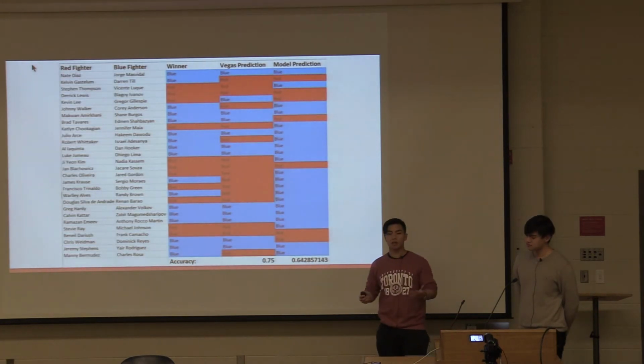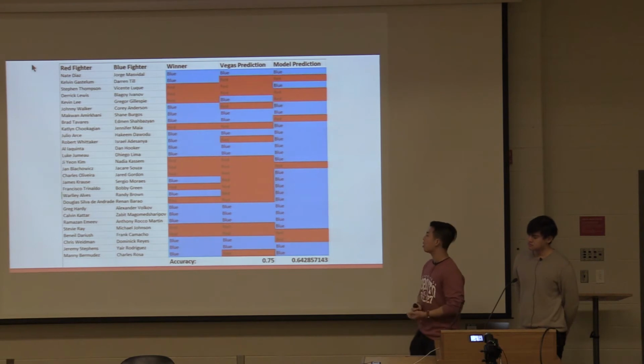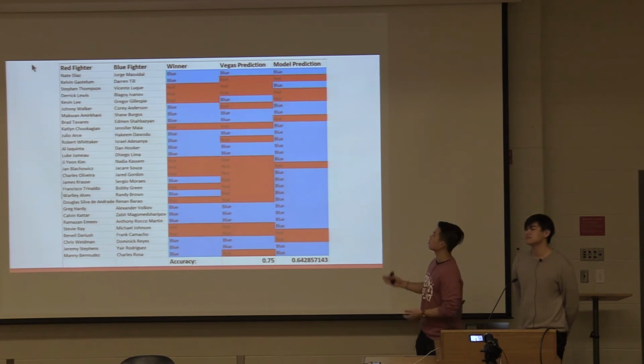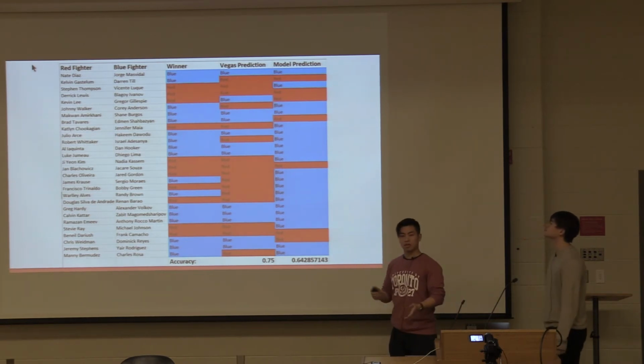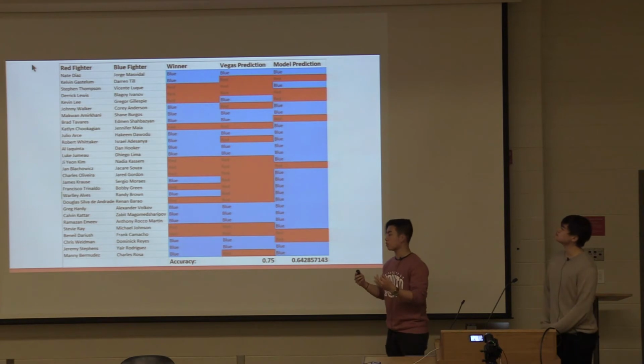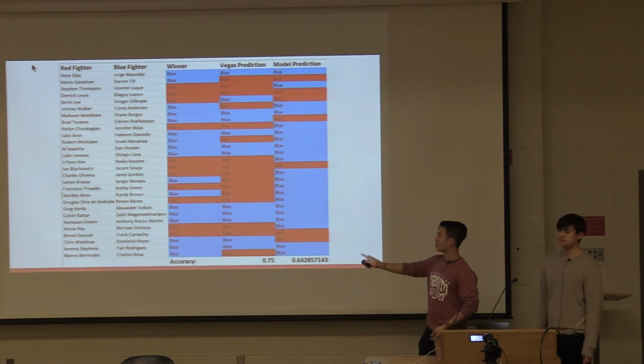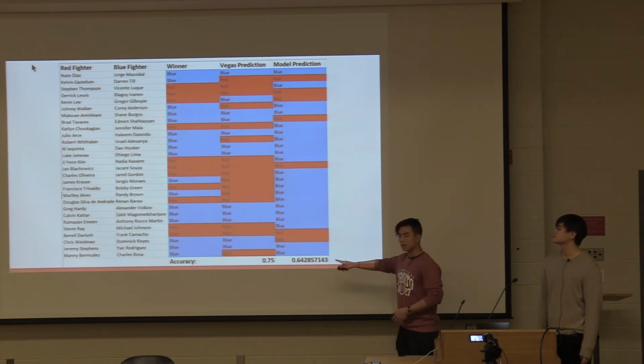And after we had our model, we decided to run some tests on some recent fights. These are fights from around a month ago that the model did not train, validate, or test on, just so we could visualize how Vegas did, what Vegas predicts will be the winner, and how our model did. So you can see that Vegas is actually quite accurate at 75%, and our model was not bad at 64%.